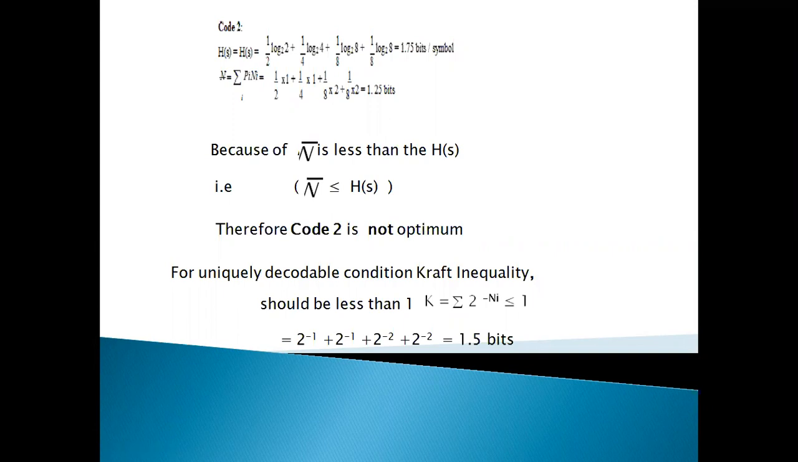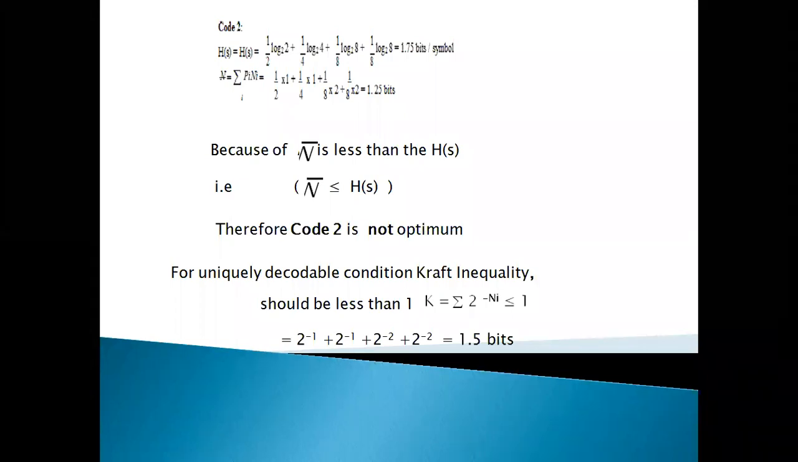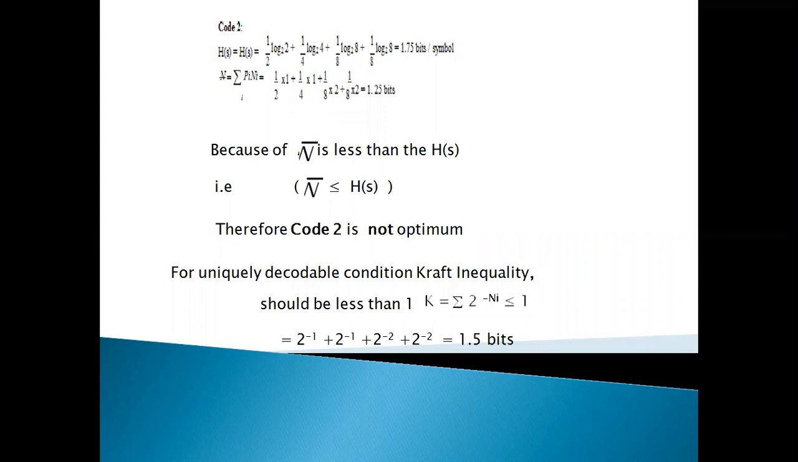So let us compare H(S) and N bar. What is the Shannon source coding theorem? H(S) less than or equal to N bar, or H(S) by N bar less than or equal to 1. Here H(S) is 1.75 and N bar is 1.25. Is it obeying the source coding theorem? No, because H(S) is greater than N bar. Actually, H(S) should be less than N bar in the Shannon source coding theorem.